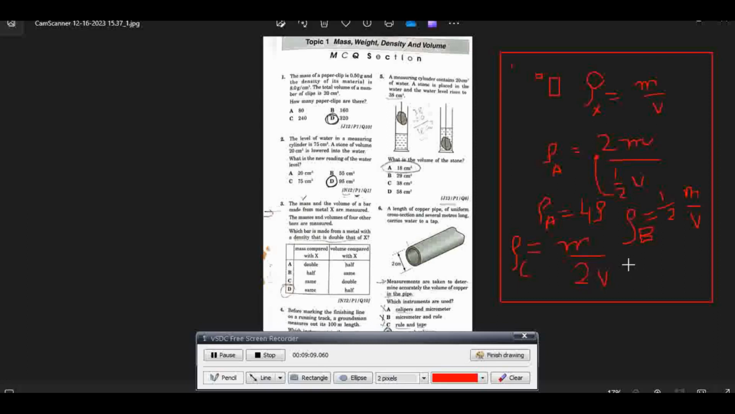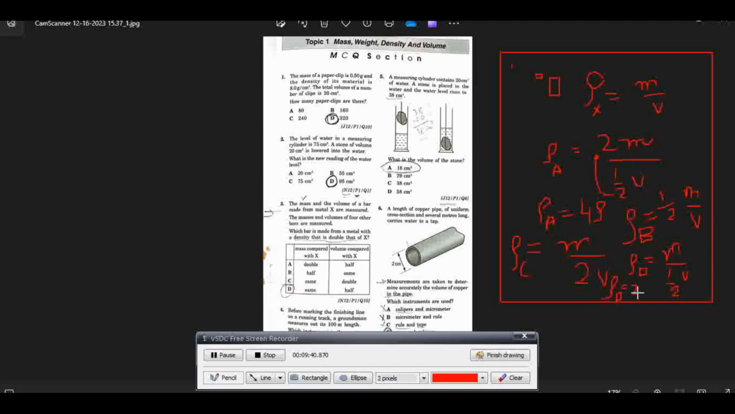Fourth is D. Mass is same, mass is M, and volume is half of V. When we solve this, 2 will be multiplied in the numerator and we get rho D is equal to 2 rho.